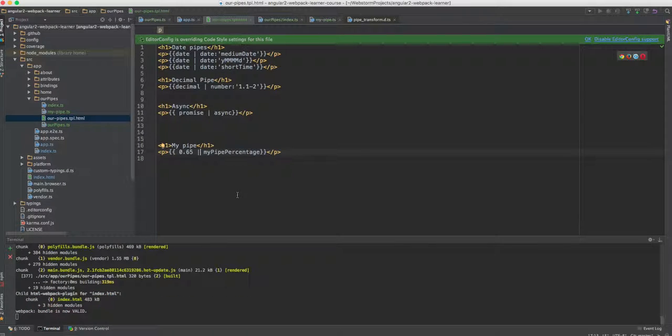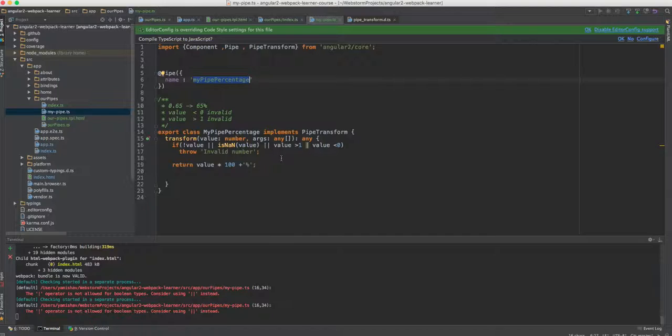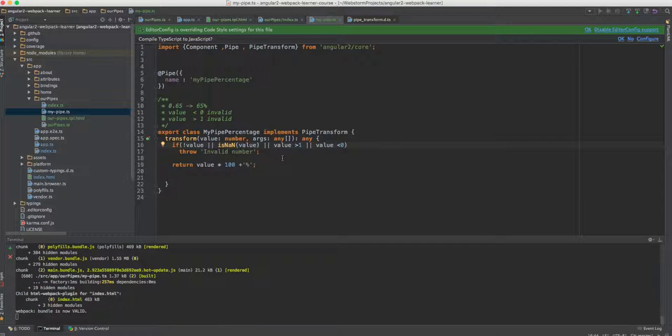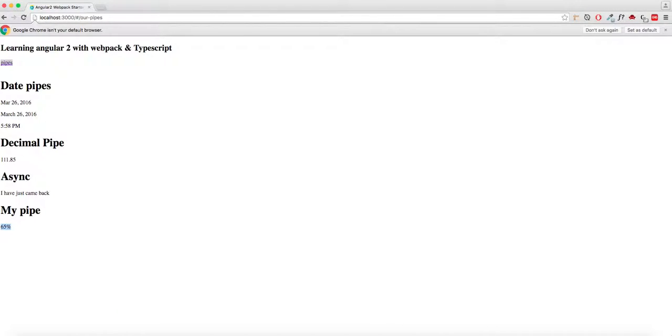We recompile our method. We see that we have an exception in mypipe.ts. We forgot to do double pipe, so this is another good thing that TypeScript gave us. You can see that everything now compiles with no errors, and you can see that our pipe is working.